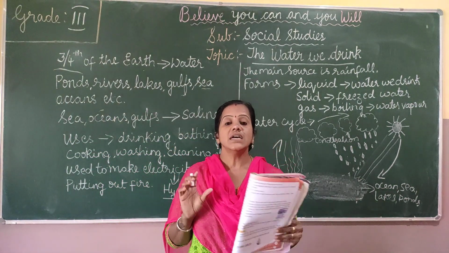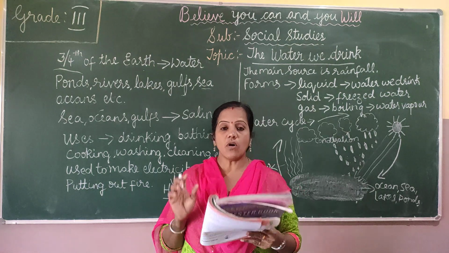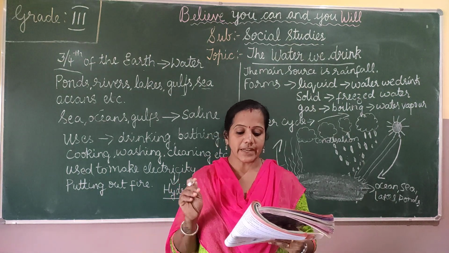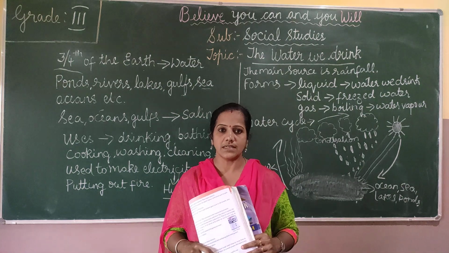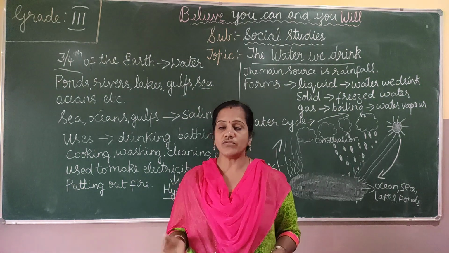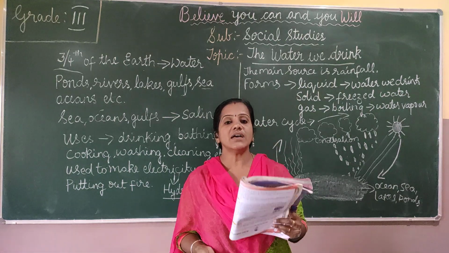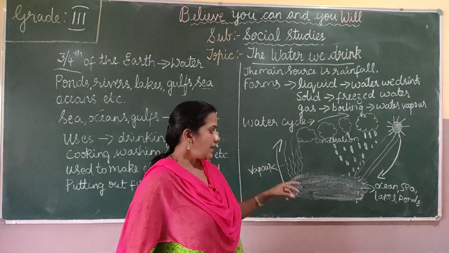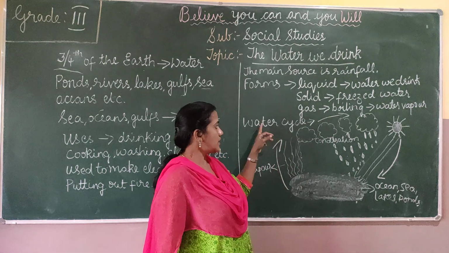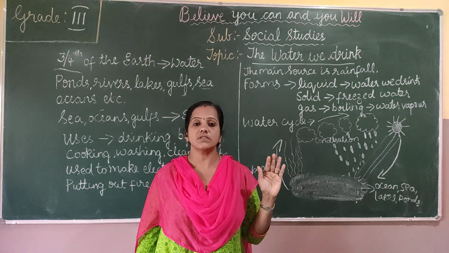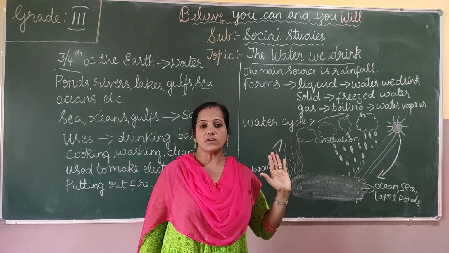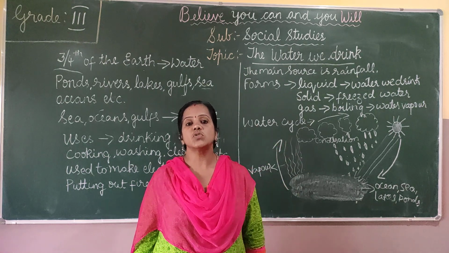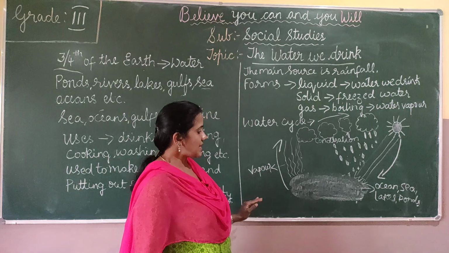So we have a fixed quantity of water on earth, and nature is moving this water from one form to another through the water cycle. I'll explain how it happens.